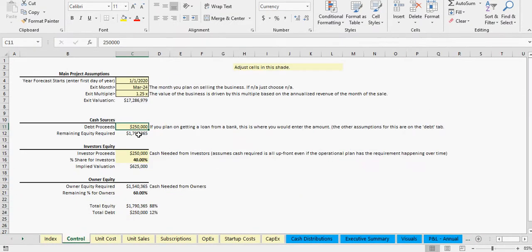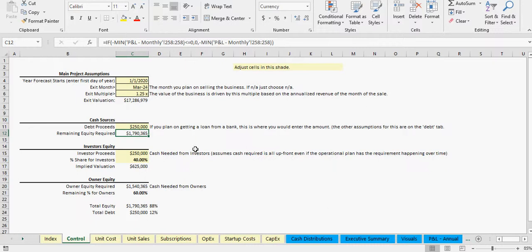You've then got the remaining equity required, which is a really smart calculation, and it looks at all of the things that affect cash flow. This is EBITDA, which is your revenue less operating expenses. You've got debt service, capex, exit value, just everything, anything that can affect cash is built into a monthly cash flow amount, and that's tracked from the very start over time, and this will give you the minimum amount.